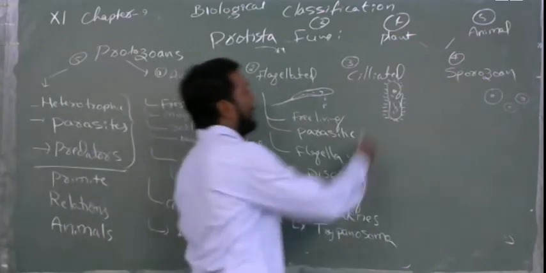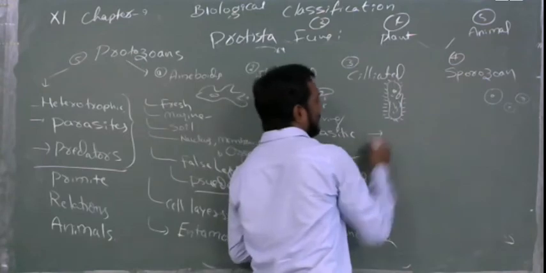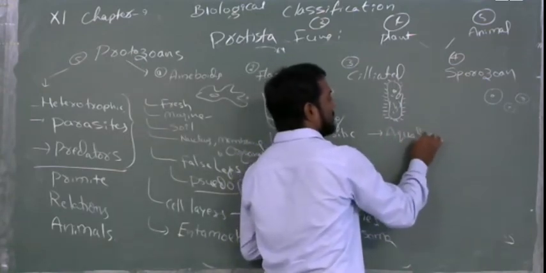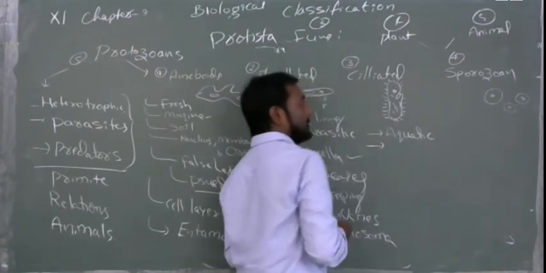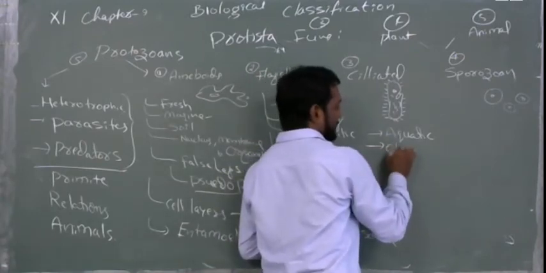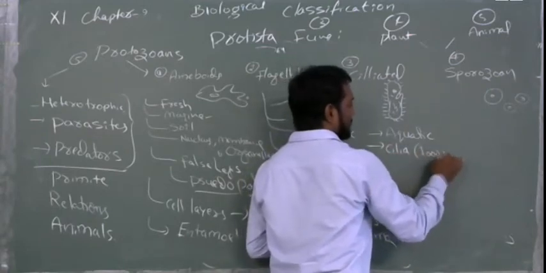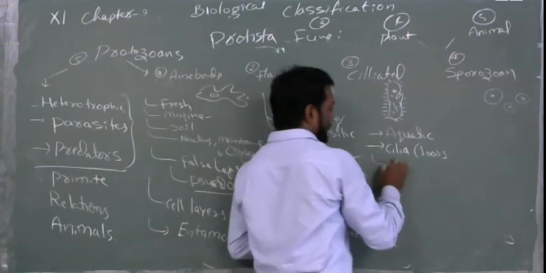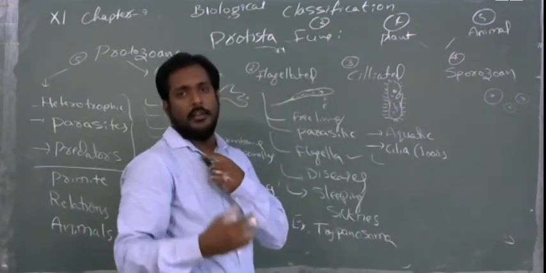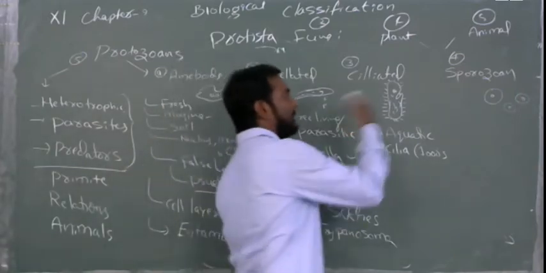Now, if you see ciliated protozoans, the main example is Paramecium, as you know. These are mostly aquatic. These are also well developed, but specially they contain thousands of cilia all over the body, in all directions, just like this two-dimensional direction. Not only this, if you see a ball, all over the ball in all directions they will be there, in three dimensions.